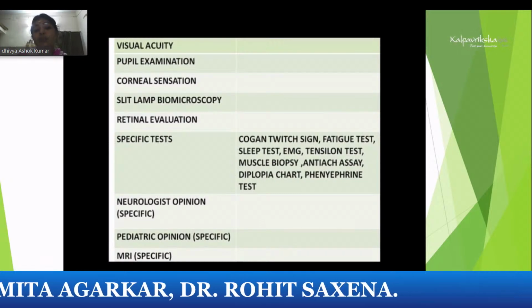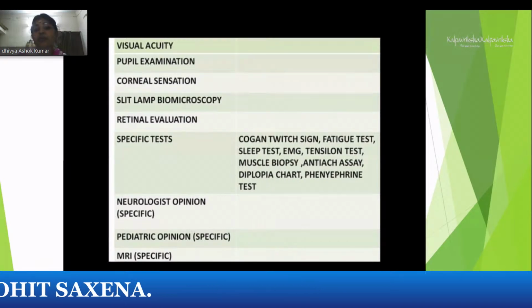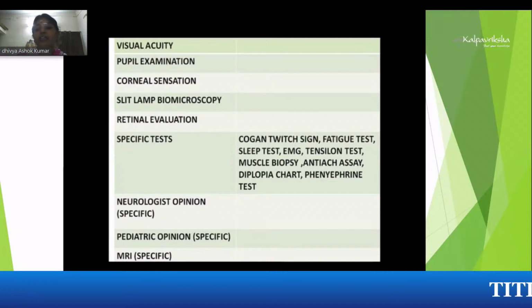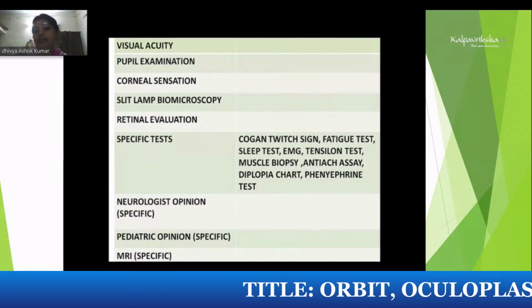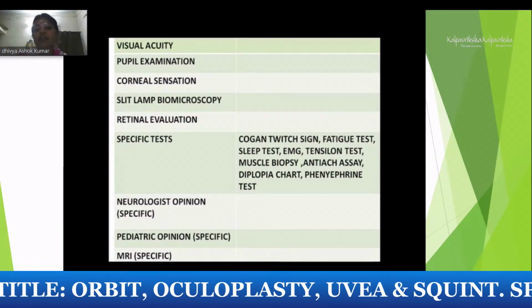Retinal evaluation is important because ptosis can be associated with retinal pigment changes, especially in CPEO. Specific tests are done wherever indicated. Suppose in a patient of myasthenia, you can do clinical tests like the fatigue test, sleep test, or Cogan's twitch sign to find the difference. Diplopia charting can be done if the patient is having double vision.